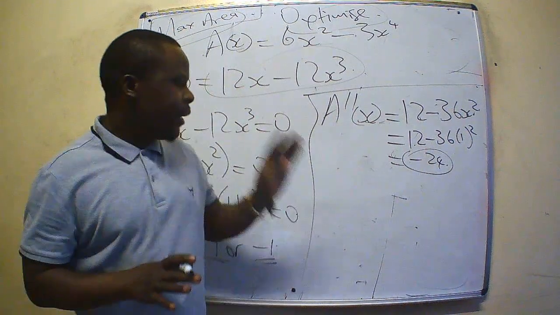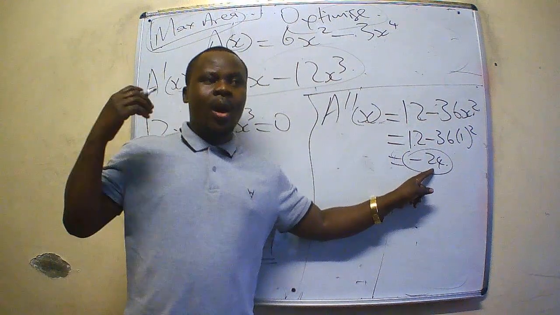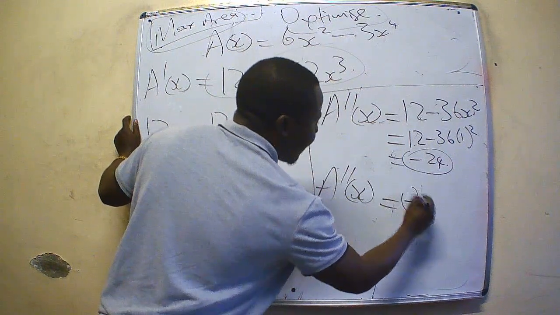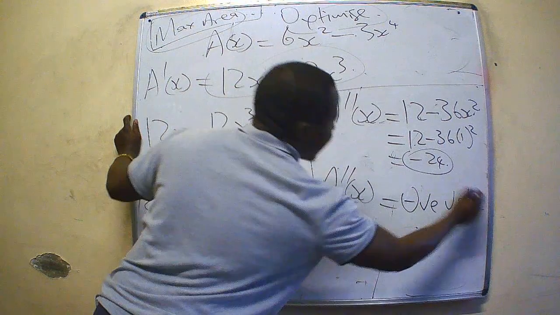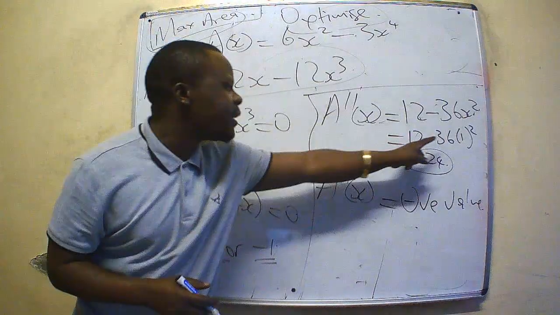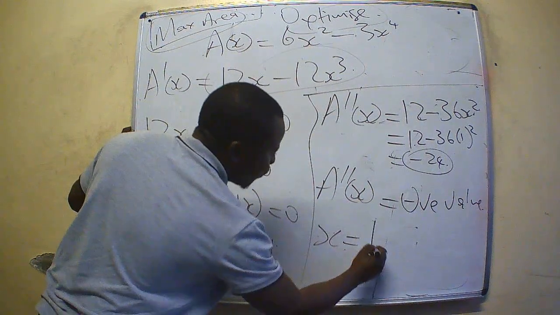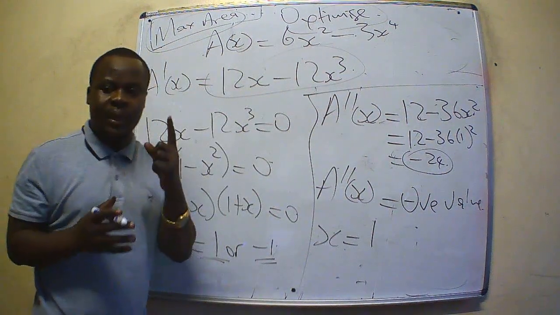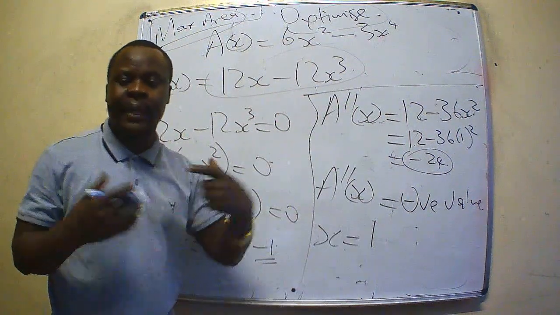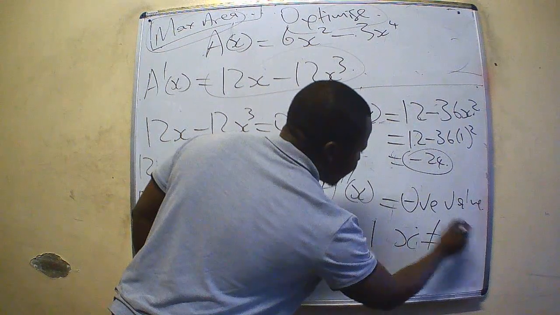At this step, it's not about negative 24. It's about the fact that this answer is negative. The condition is such that if the second derivative is a negative value, that is the answer that gives us a maximum area. So since positive 1 gives us a negative value, it means that finally x is equal to positive 1. Because both 1 and negative 1 give us a negative, we can adopt x is equal to 1 because x cannot be negative. Therefore, x is equal to 1 and x is not equal to negative 1.